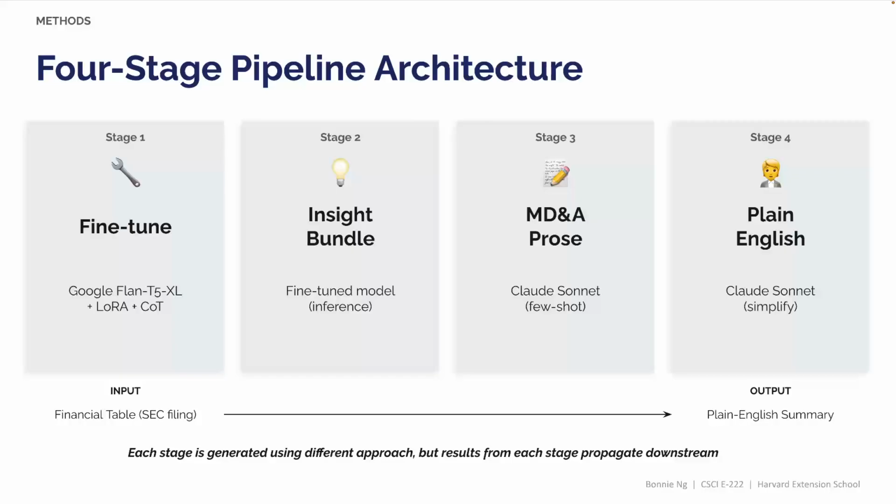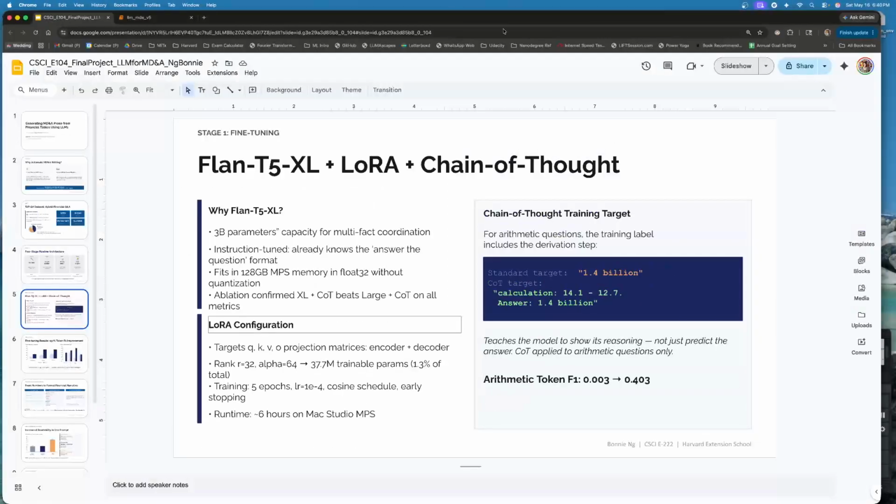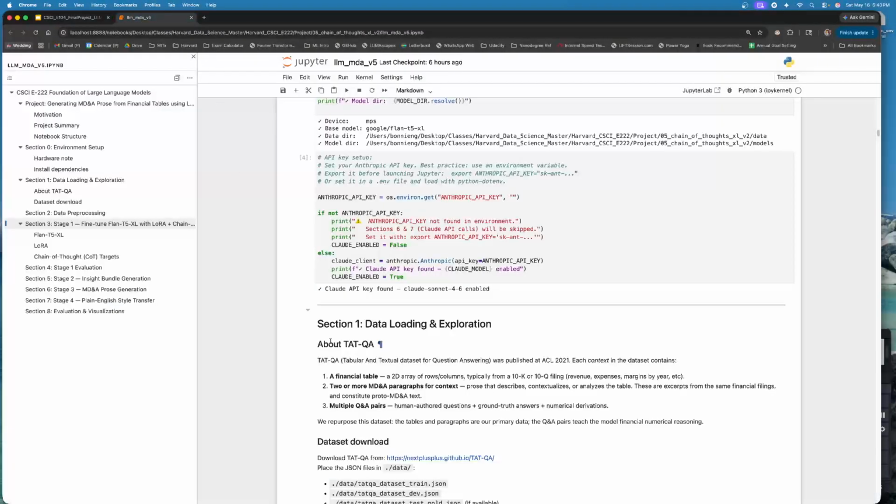One important design principle is that each stage is independent. That means we can isolate the errors in each stage and improve them separately. This also means that errors from an early stage will propagate into a later stage if it's unchanged. I'll come back to this when we discuss limitations of this project. I'm going to switch over to the Jupyter Notebook now to show you the configuration.